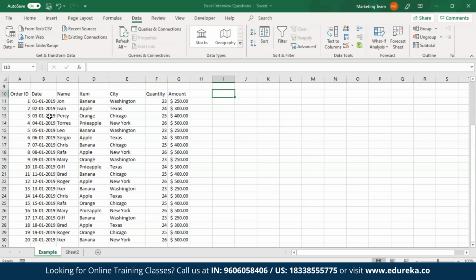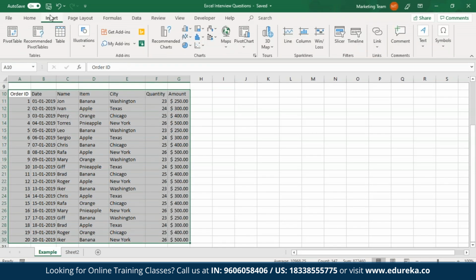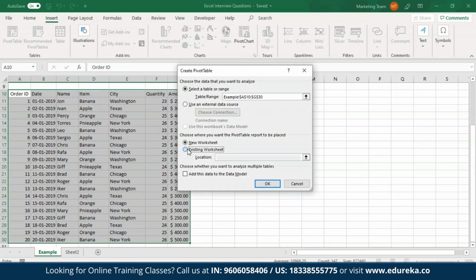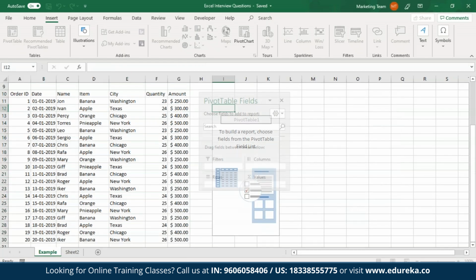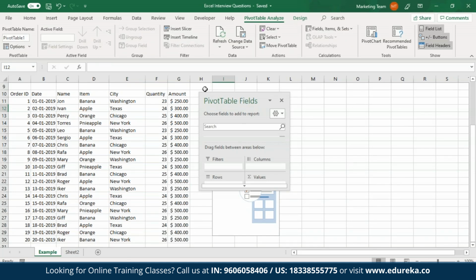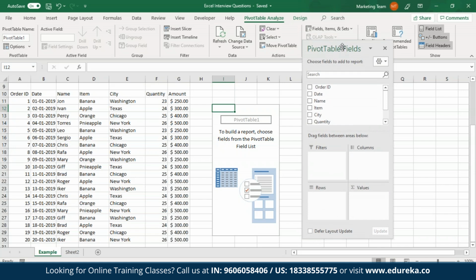What I'm going to do over here is select this table, and then I'll click on the Insert tab. From here, I'll choose the Pivot Table option. I'll select the Existing Worksheet option. I'll give some random cell as the target place, and then I'll click on OK. As you can see, an empty pivot table has been created. Also, the Pivot Table Fields pane has opened that contains all the fields that are present in my pivot table.